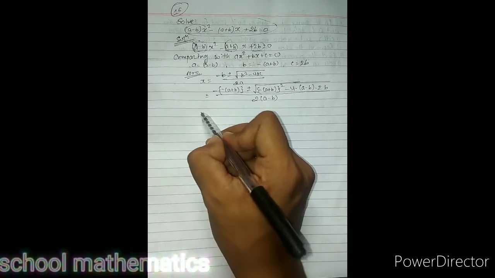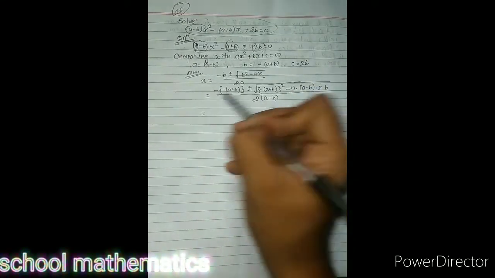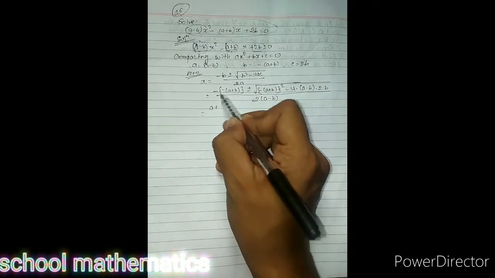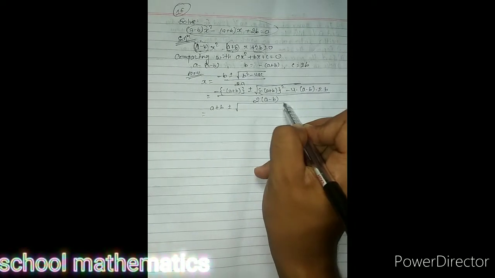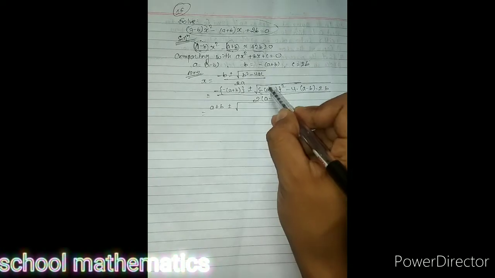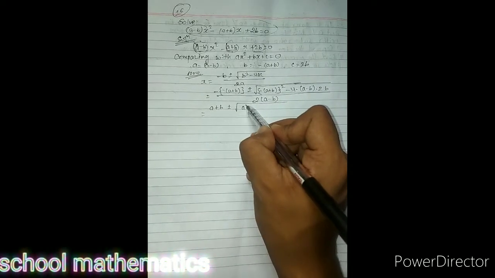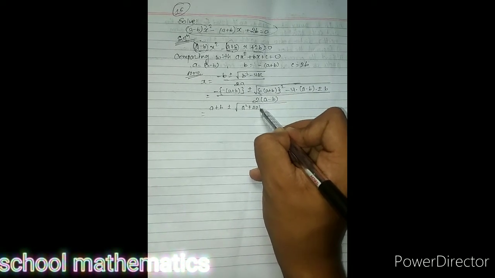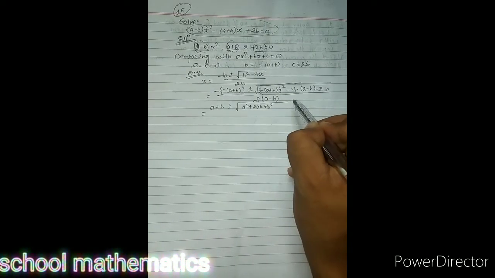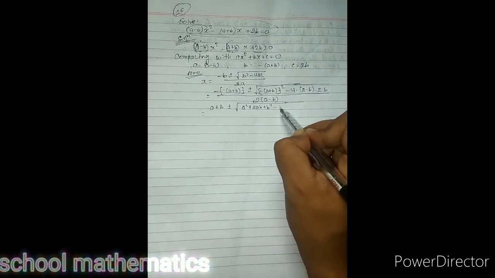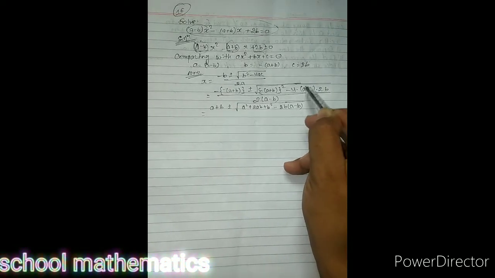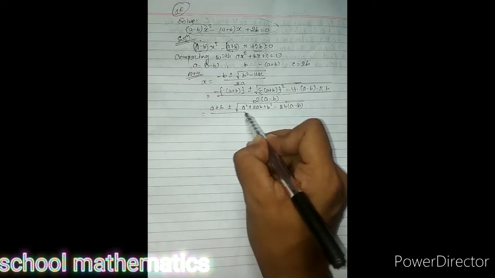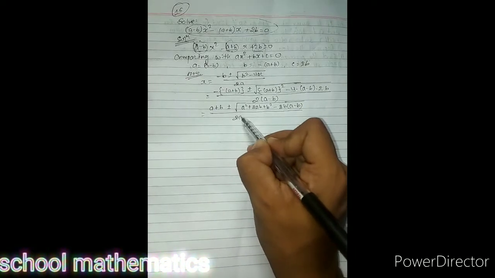Now open the bracket, minus minus is the same, so it won't be changed. Minus minus is plus, plus minus root under, here also the square of minus makes plus, so a plus b square is a square plus 2ab plus b square. 4 2s are 8, and b, a minus b as it is, divided by 2a minus 2b.